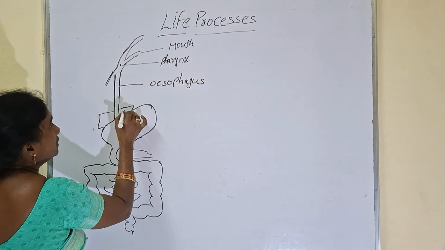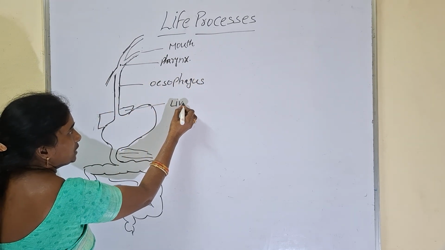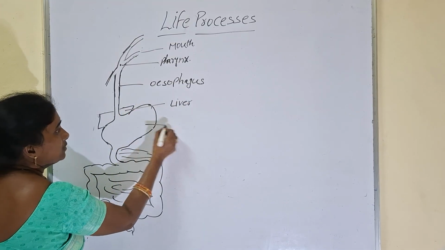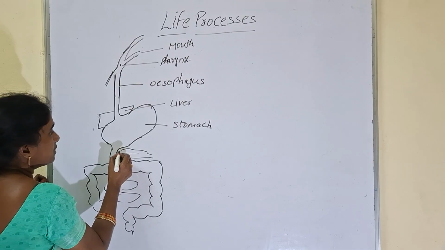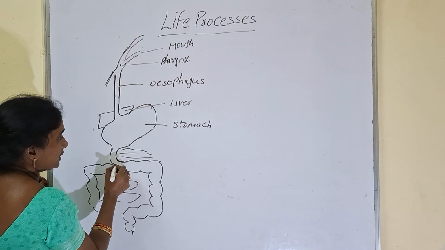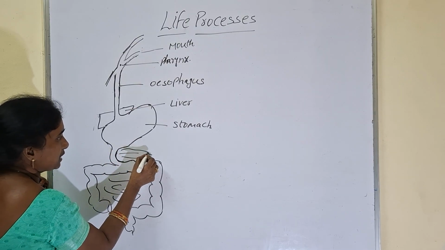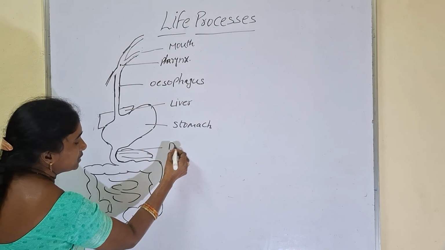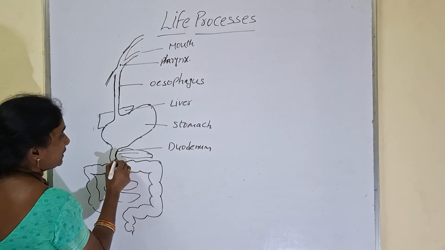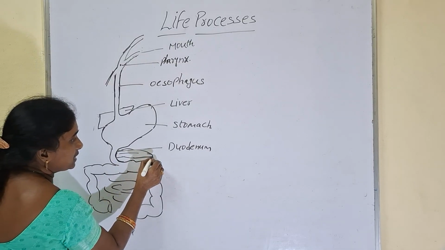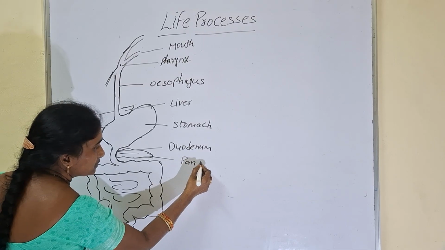Here we can see the liver. Above the stomach we can find the liver. This is the stomach. The connection from the stomach to the small intestine, a C-shaped curve-like structure, is called duodenum. In the duodenum part we can find a leaf-like structure, which is called pancreas.